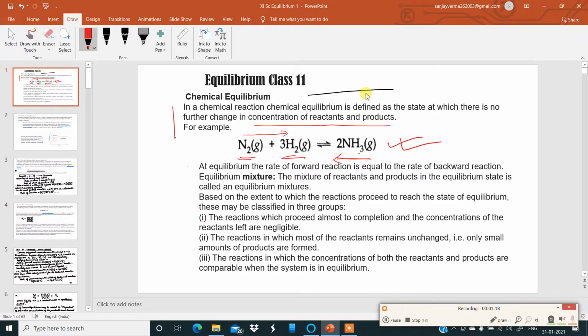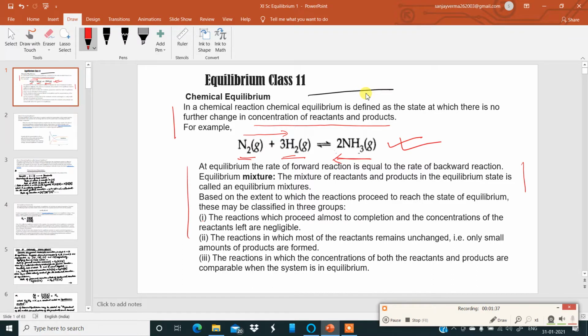At equilibrium, the rate of forward reaction is equal to the rate of backward reaction. This is a very important sentence for all of us to understand. Now, equilibrium mixture. The mixture of reactants and products in the equilibrium state is called an equilibrium mixture.